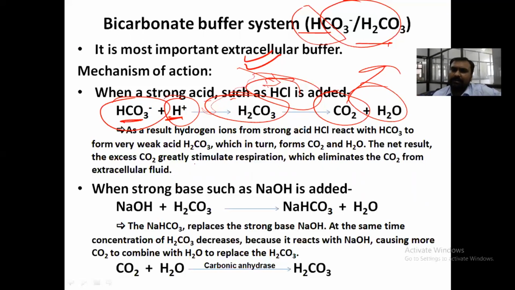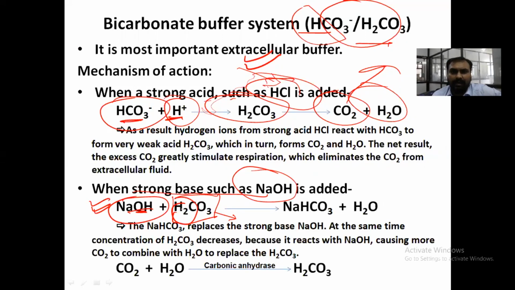The respiratory center is stimulated and CO2 is released. When a strong base like NaOH is added, the H2CO3 portion, the acid portion, will release the hydrogen ion.